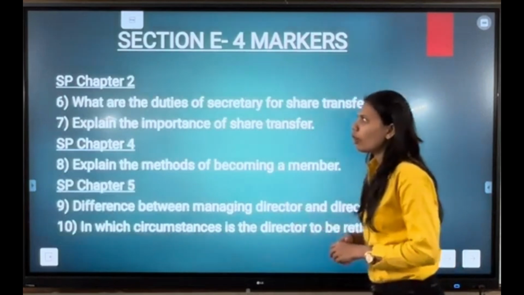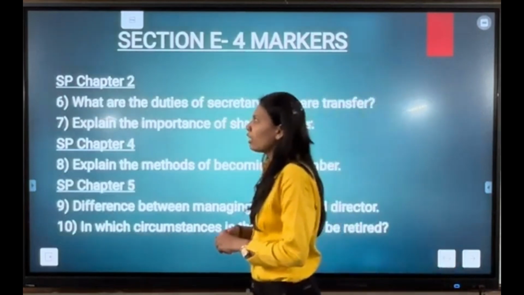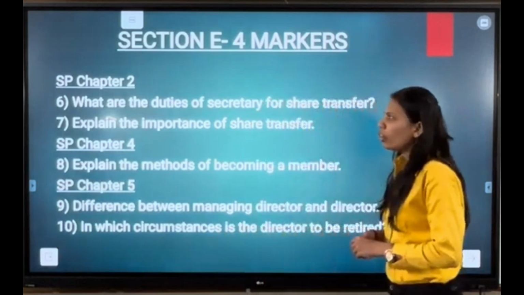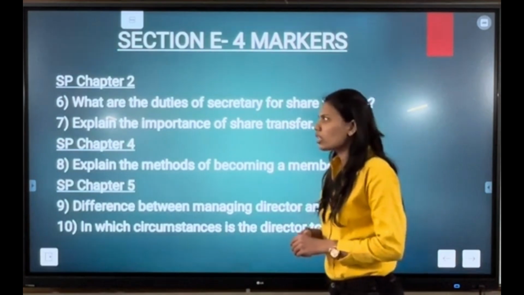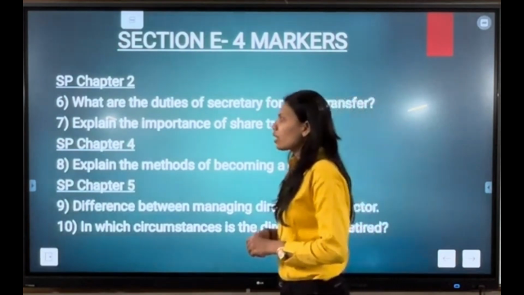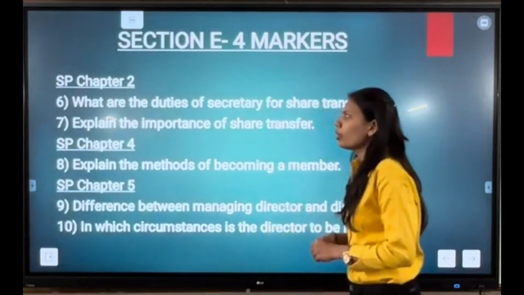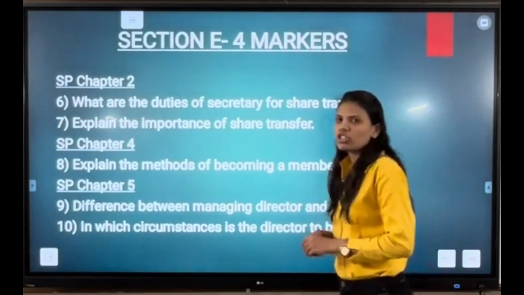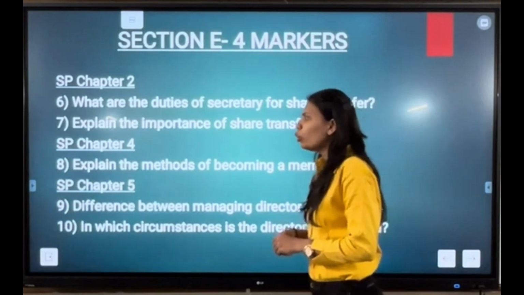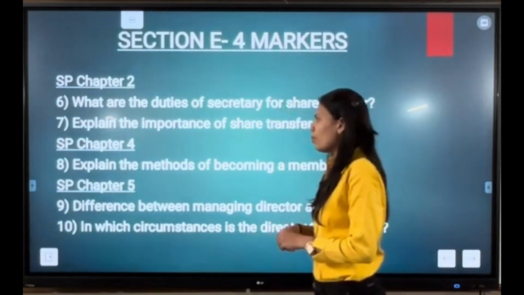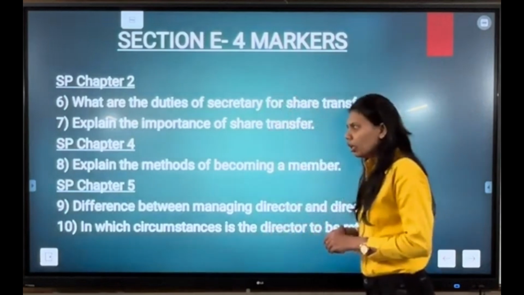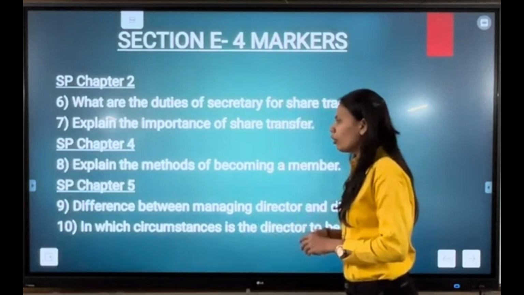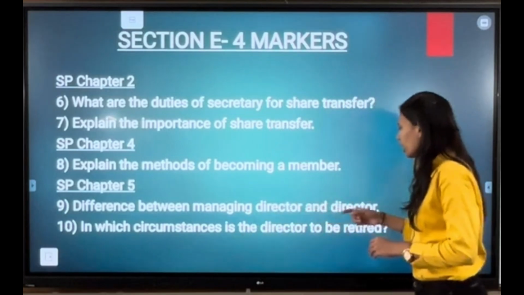Our next question from SP chapter number 2 is: what are the duties of secretary for the share transfer, one of the most important duties to be asked in the examination. Our next and the last question from SP chapter number 2 is: explain the importance of share transfer. From SP chapter number 4 moving ahead we have only one question, that is: explain the methods of becoming a member. Next, moving ahead with SP chapter number 5, we have one difference, that is difference between managing director and director.